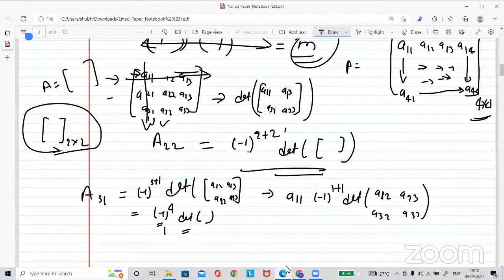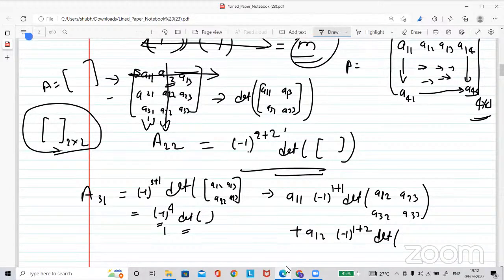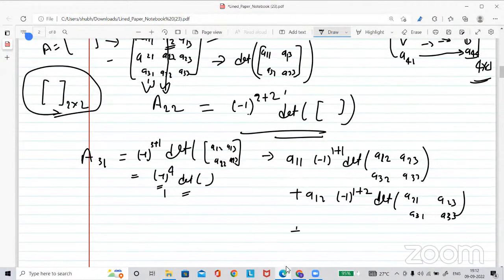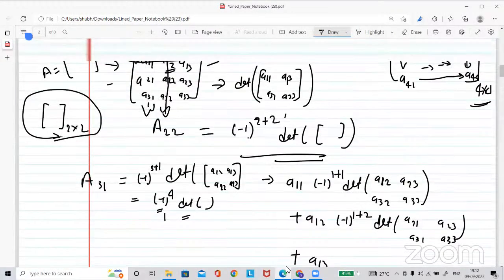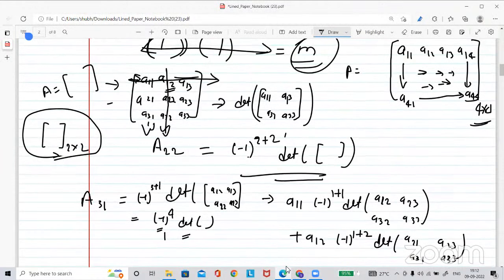Then plus A12 times -1 to the power 1 plus 2, and this minor. Now you remove the first row and the second column, so you will get A21, A23, A31, and A33. Then plus A13, and very similarly you remove its row and column. So this is the process.